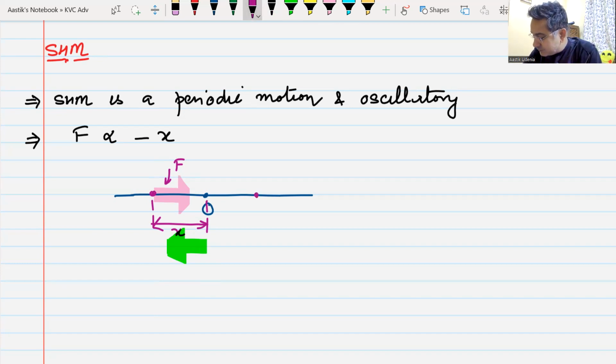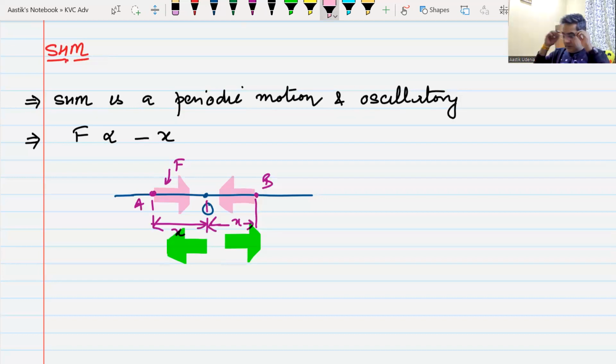Similarly, if the particle is here at point B and the displacement is x, you can see the displacement is on the right side, but the restoring force is on the left side. So this is what makes this motion simple harmonic. There must be a restoring force acting on the particle, and this restoring force must be directly proportional to the displacement. Direction wise, it must be opposite to the direction of displacement.